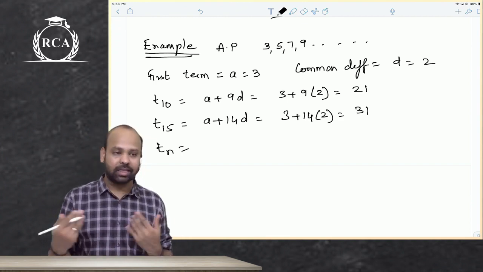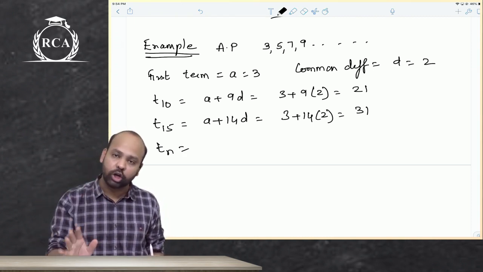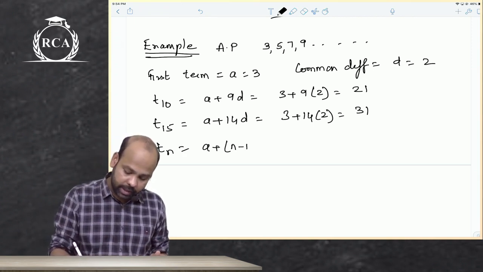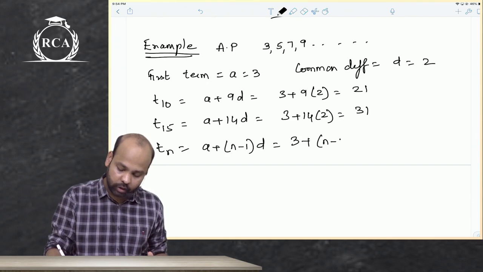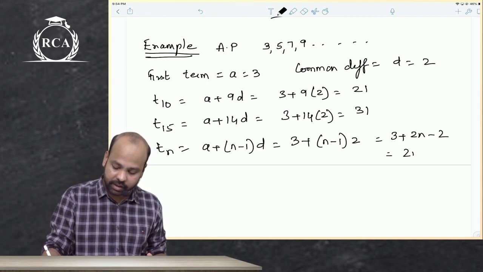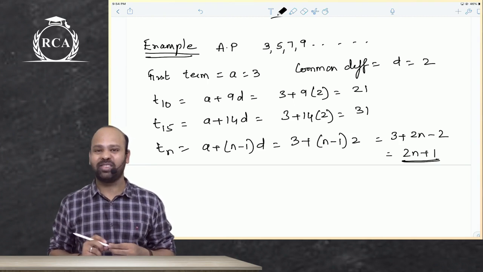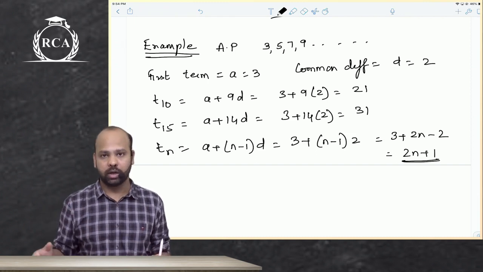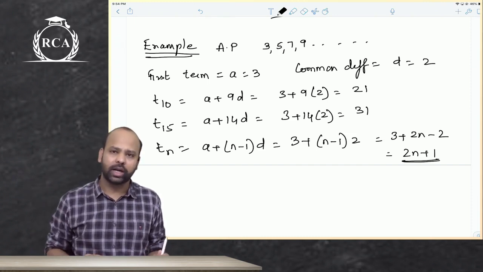If they simply ask for the nth term in the examination, most of the questions will be regarding computing the nth term, where n is n only. That means you will have to write the nth term in terms of n. So this would be a plus n minus 1 into d. Substitute d and a. We know the first term is 3 and the common difference is 2. So this will be 3 plus 2n minus 2, which can be written as 2n plus 1. So the nth term of this arithmetic progression is 2n plus 1. If you want the 5th term, you will write 2 into 5 plus 1. If you want the 10th term, you will write 2 into 10 plus 1, and so on. That is how you will get the answer.